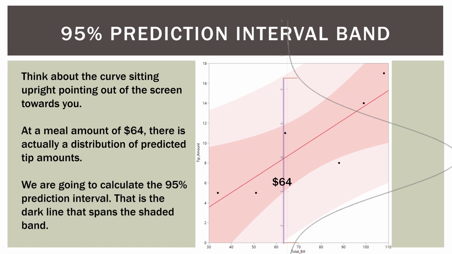So we're going to calculate the 95% prediction interval, which is the light pink span on this graph. We're going to find out what this value way down here at the bottom is and what the value way up there at the top is. Okay, and we're going to compare that to computer output to make sure it all matches. That's what we're going to find in this video.